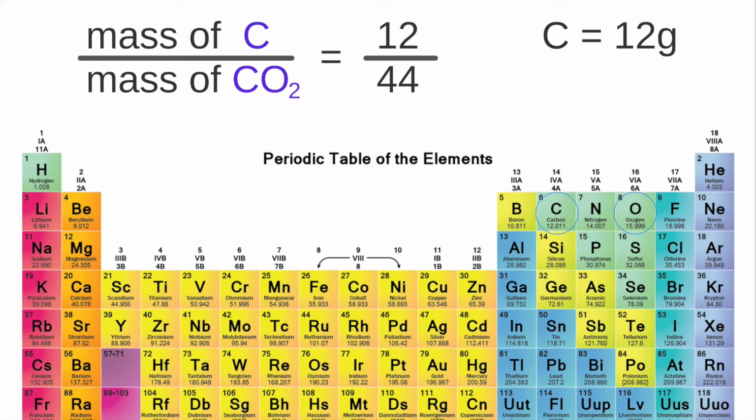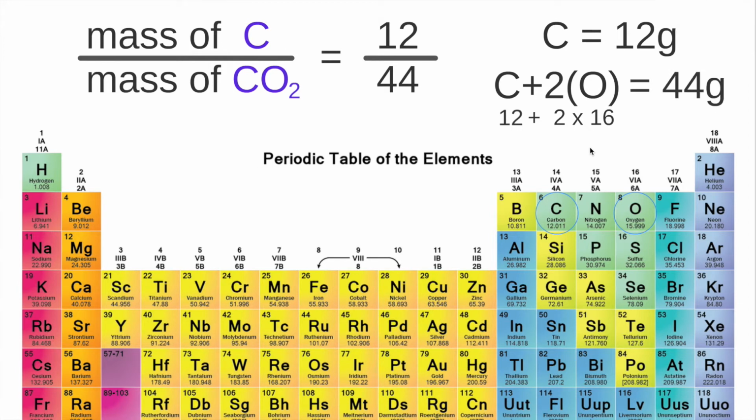So now, could we figure out the atomic mass of CO2? So that's 1 carbon and 2 oxygens. C plus 2 times O. Well, C we know is 12. Oxygen is 16. So we have 12 plus 32. And what do you know? It's 44. So the ratio of 12 grams of carbon burned to 44 grams of carbon dioxide put off makes a whole lot of sense based on the mass of these elements.